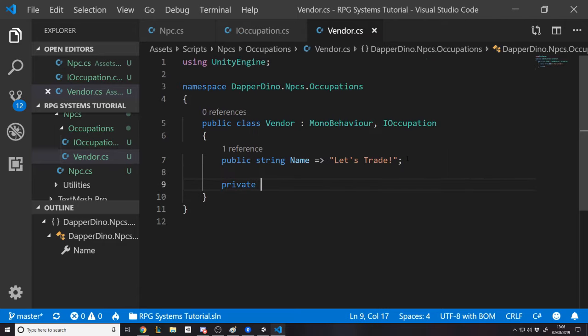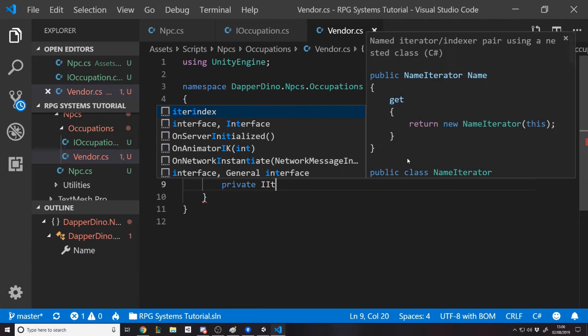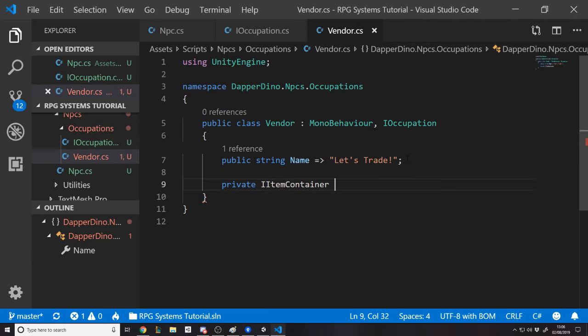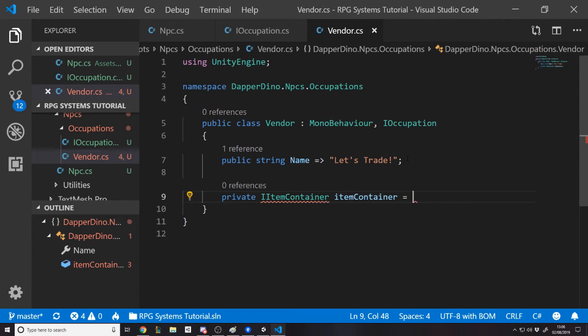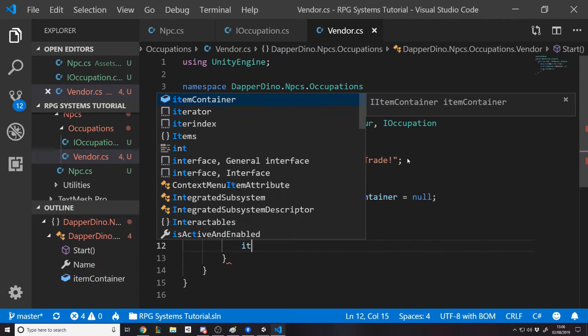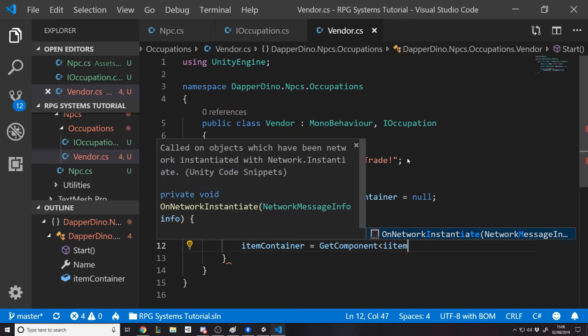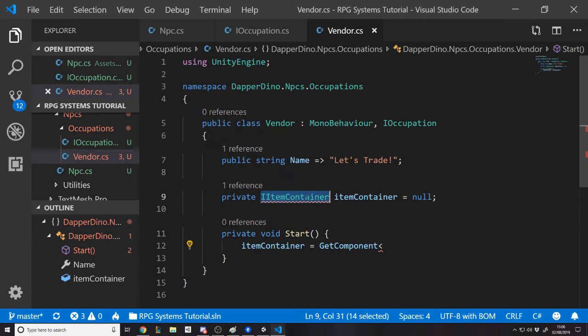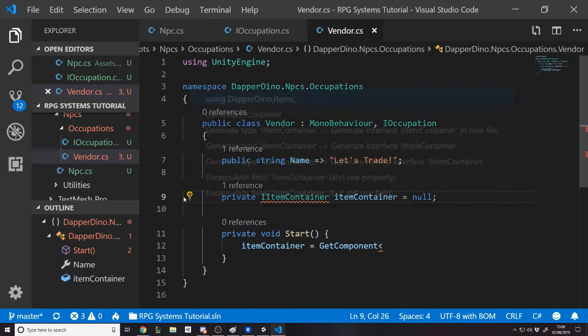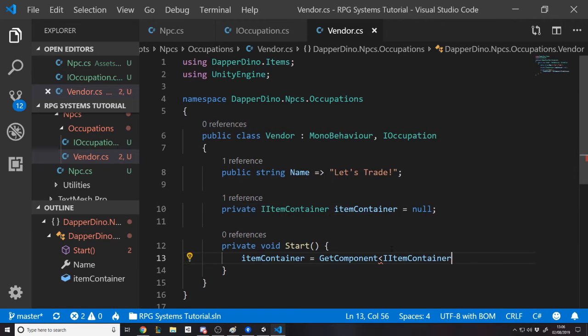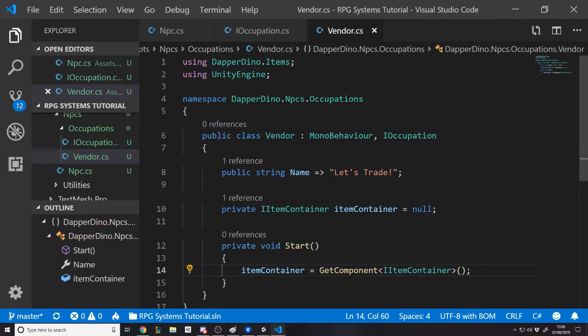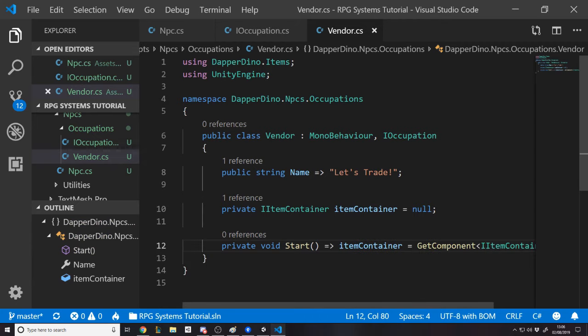So we're going to say we want a private item container. And just like earlier, we can't drag it in. We have to use GetComponent because it's an interface, so it doesn't let you assign in the inspector. So we're going to say itemContainer equals null, and on start, itemContainer is equal to GetComponent of IItemContainer. It's telling us the problem. We don't know what it is, so import it. Here we go, we've got our item container.